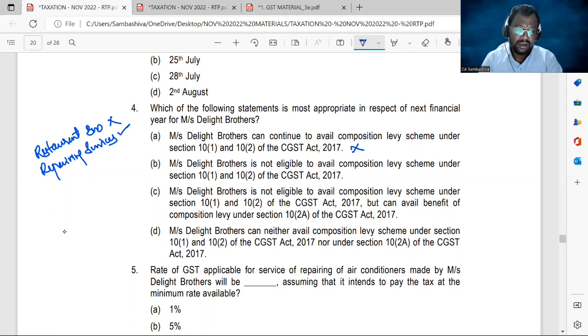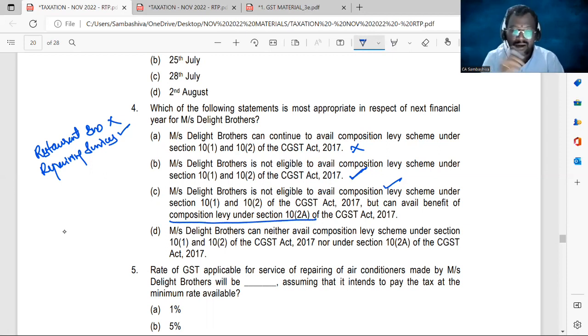Second statement, Messrs. Delight Brothers is not eligible to avail composition levy scheme. Yes, this is somewhat correct. Whether it is most appropriate or not, we will decide later. Next, Messrs. Delight Brothers is not eligible to avail the composition scheme under section 10(1) and 10(2), but can avail the benefit of composition levy under section 10(2A).